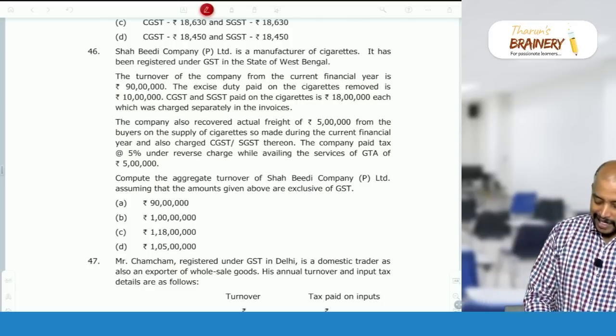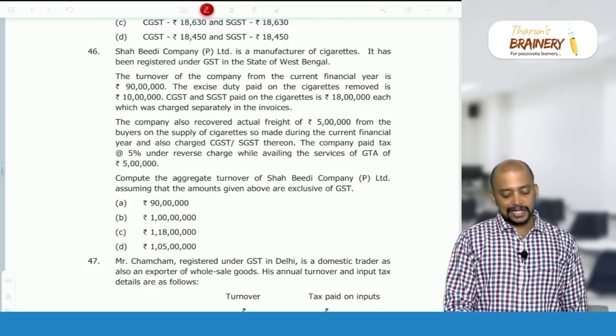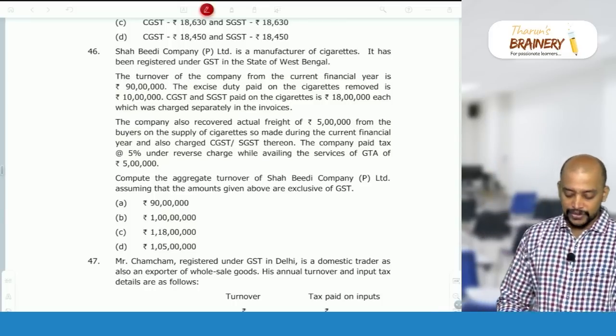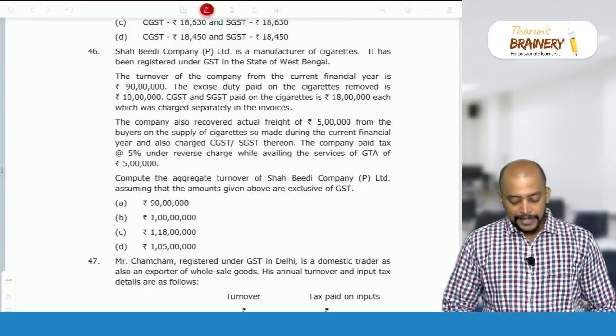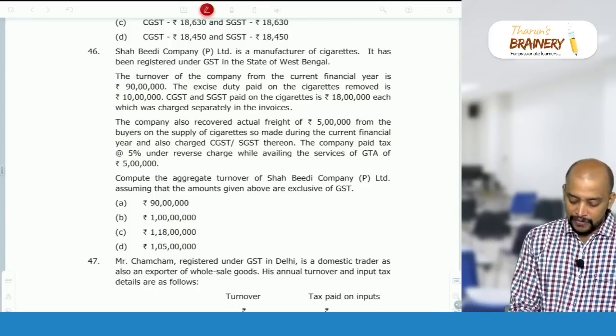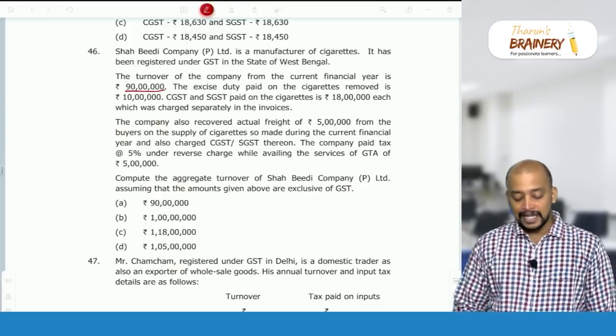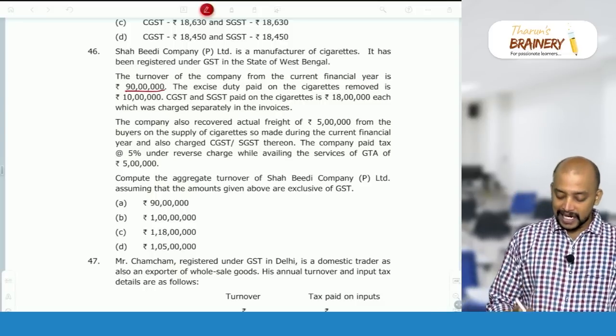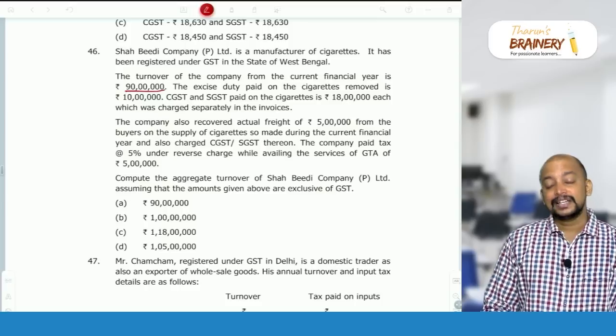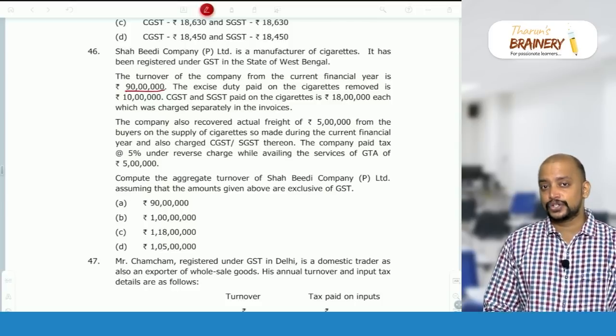Compute the aggregate turnover of Shah BD Company Private Limited, assuming that the amounts given above are exclusive of GST. So, what should be taken? Turnover 90 lakhs. 90 lakhs should be taken. Excise duty? So, whether excise duty should be added? Yes, because only CGST, SGST should not be taken.